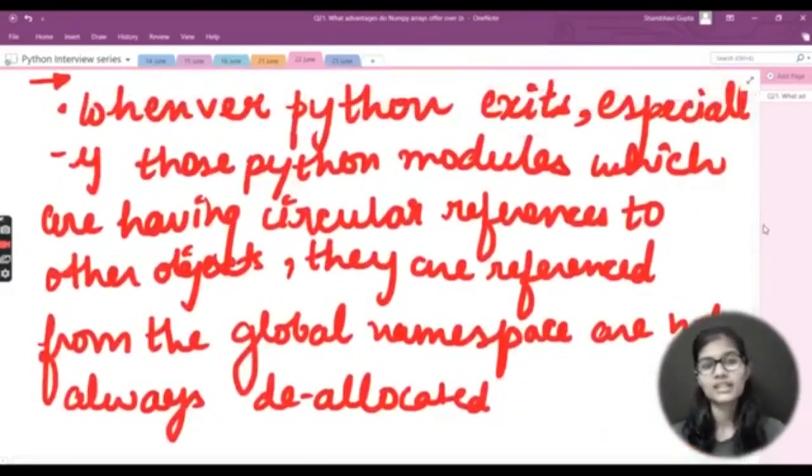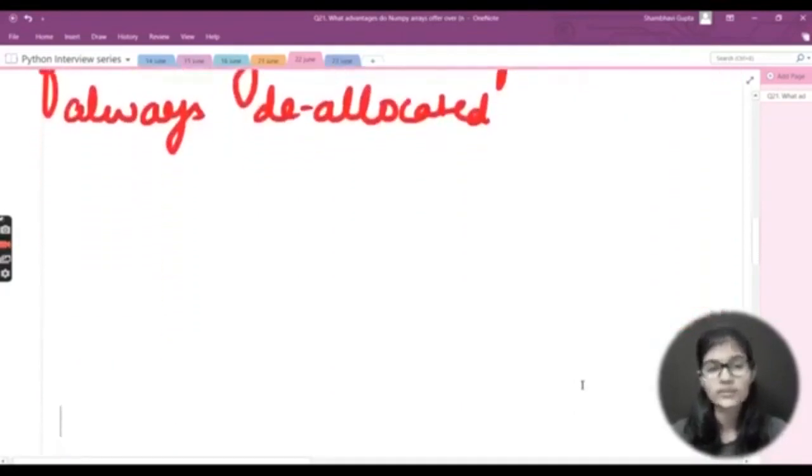Now, the answer to the question is that whenever Python exits, especially when we use any Python modules which have several references to other objects, they are referenced from the global namespace, and that is why the memory does not always get deallocated, right? This is the very first reason for the answer to this question.